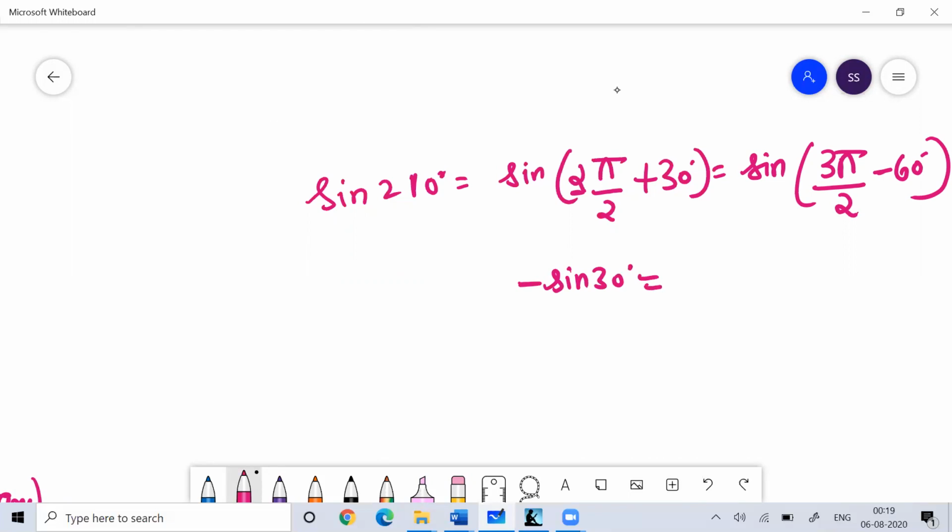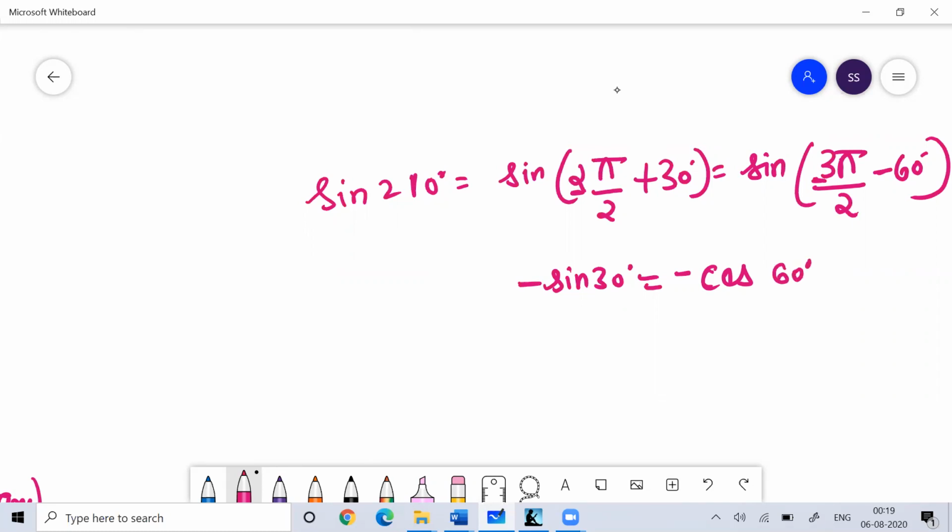Similarly, sine 3 pi by 2. Here the n is odd, so its sine will become cos. But you are in the third quadrant. In the third quadrant, only the tan and cot are positive. So you will get minus cos 60 degree.